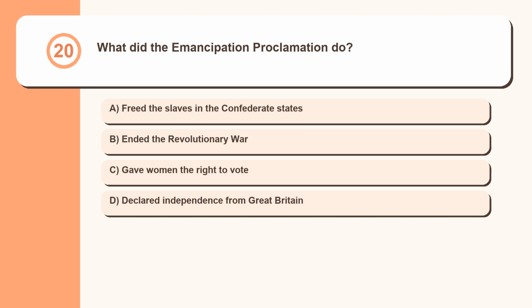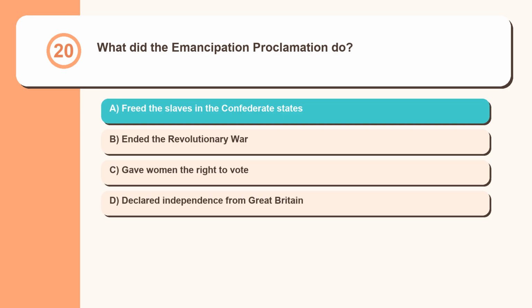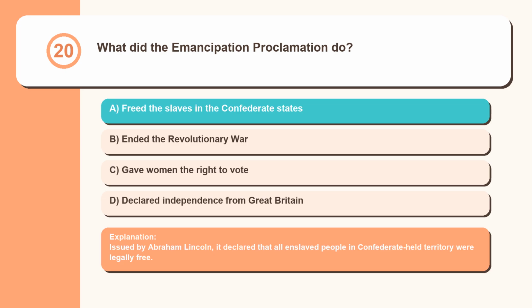Question 20. What did the Emancipation Proclamation do? Freed the slaves in the Confederate States, ended the Revolutionary War, gave women the right to vote, declared independence from Great Britain. Issued by Abraham Lincoln, it declared that all enslaved people in Confederate-held territory were legally free.